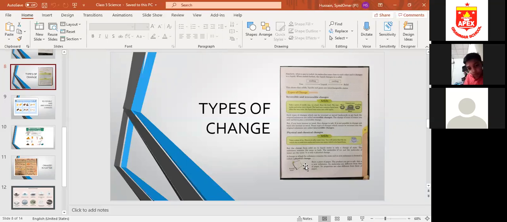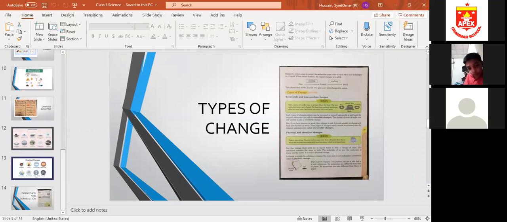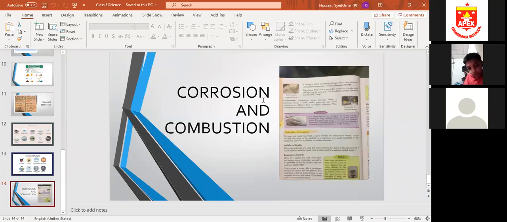So a change in which, you can come to the next page, one minute. Yes, this page. You can underline the definition of chemical change, which is written in the first two lines. A change in which a substance changes into a new substance with different properties is called a chemical change. So what kind of a change is a chemical change?